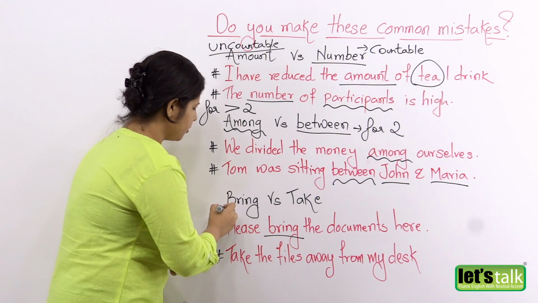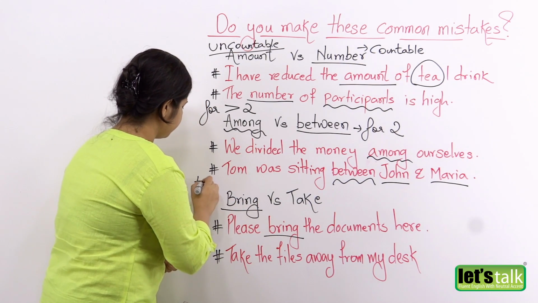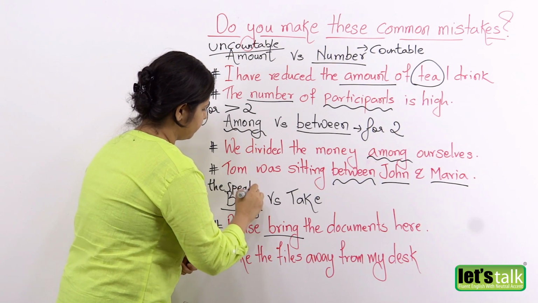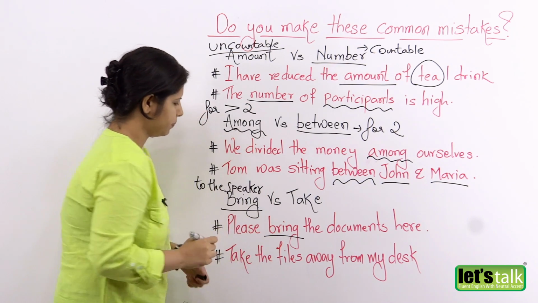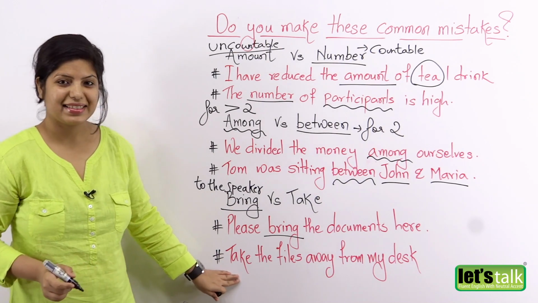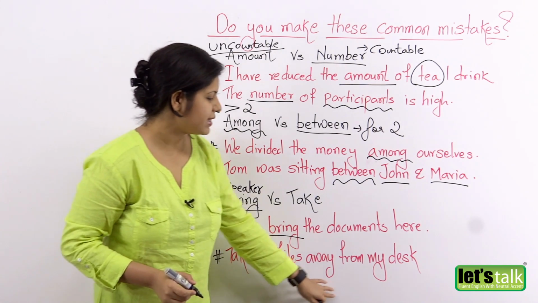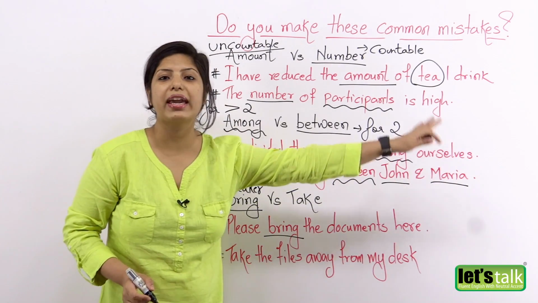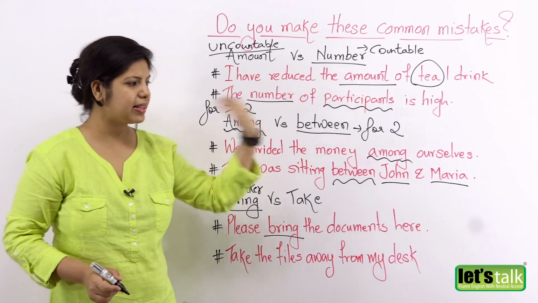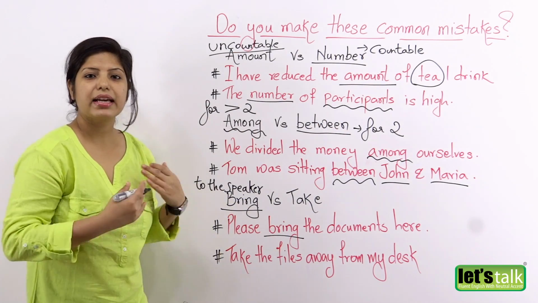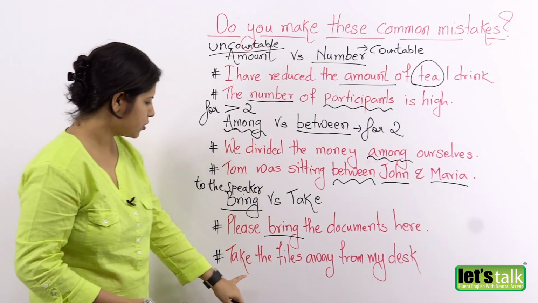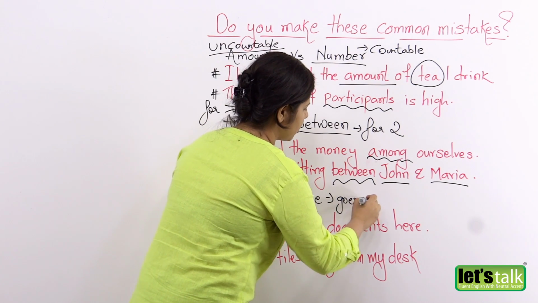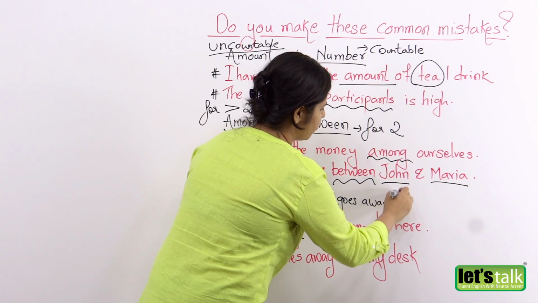So you'll use bring when you want to say towards the speaker. All right? And the next sentence, take the files away from my desk. So you're taking something away from the speaker. I'm telling someone to take the files away from me. So take is when something goes away from the speaker.